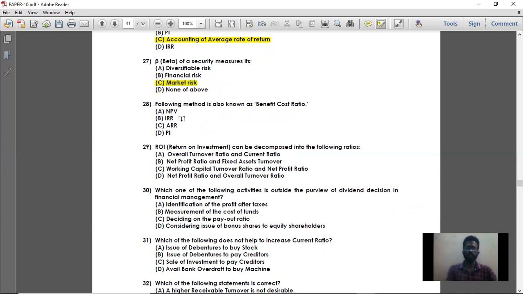Next, question number 28. The following method is also known as benefit cost ratio. See, benefit cost ratio means profitability index ratio. So profitability index means present value of cash inflow divided by present value of cash outflow. That is nothing but profitability index. So you just remember, benefit cost ratio means profitability index ratio. They may not give you profitability index directly. They will ask you to find the benefit cost ratio. At that time you should remember that profitability index is nothing but benefit cost ratio.